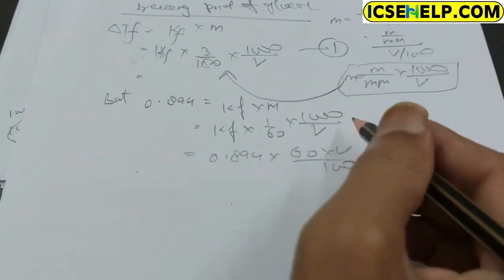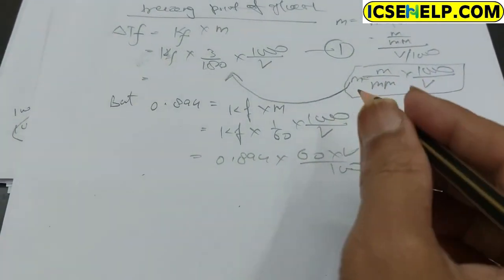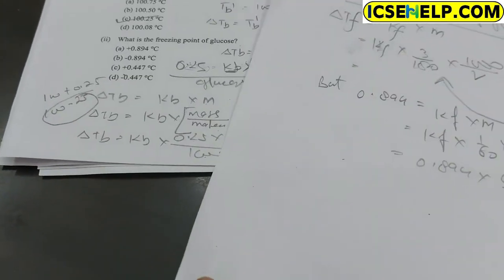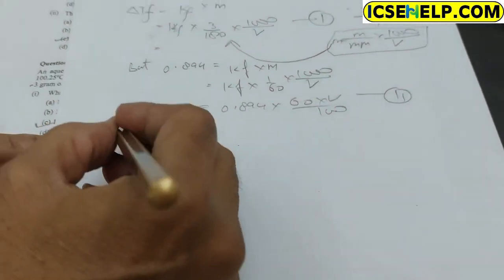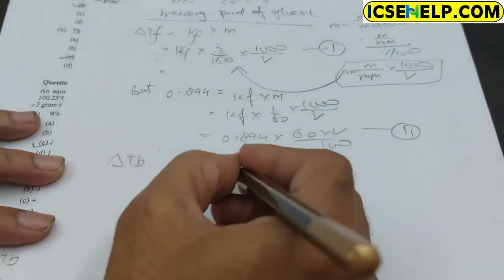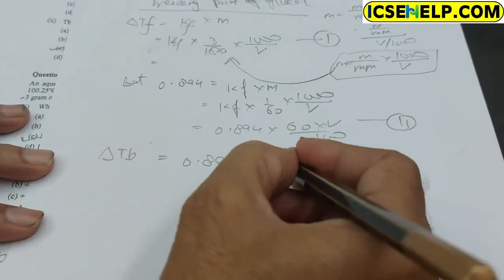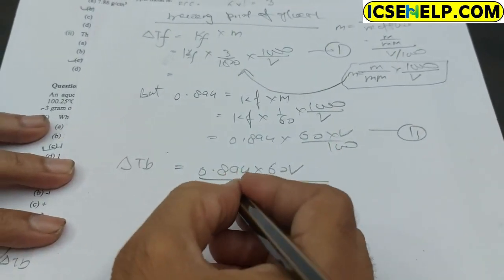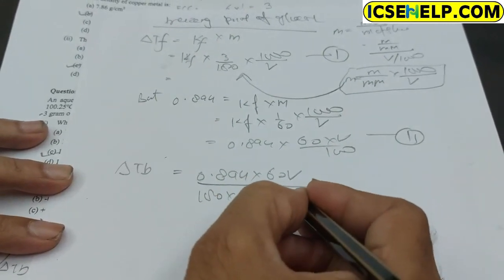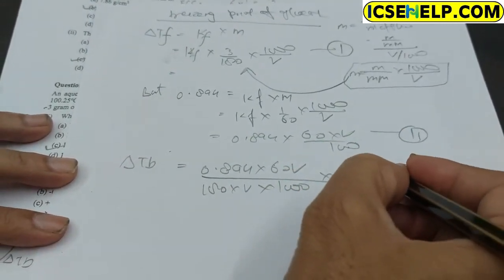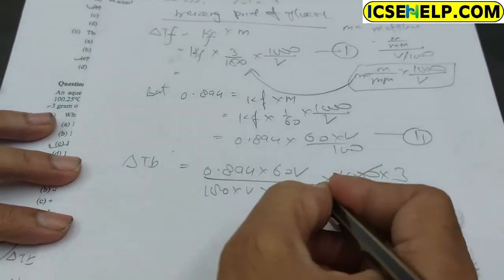Putting the value in the equation first, the delta TB is equal to 0.894 into 60V upon 180 into V, 1000 into 1000.